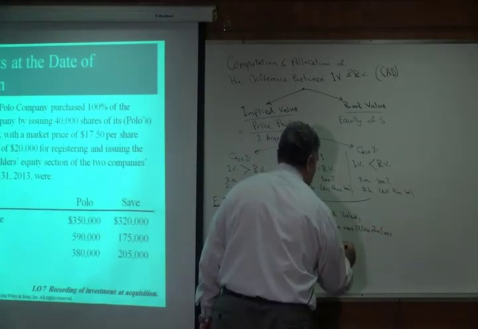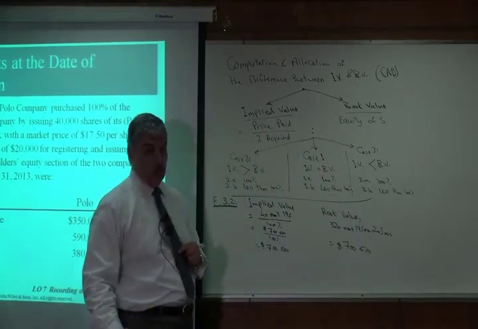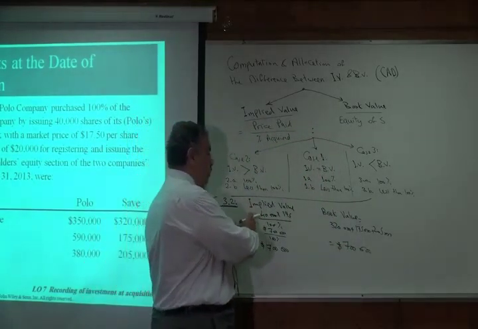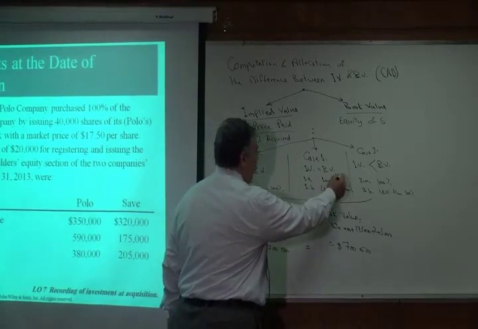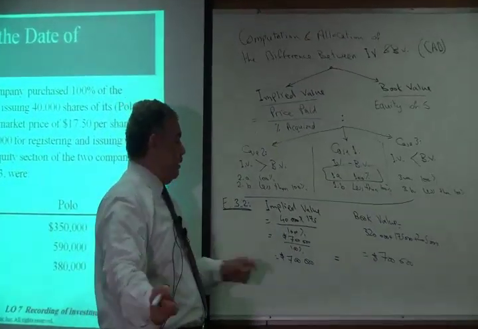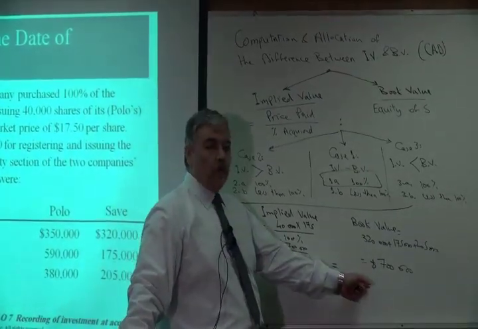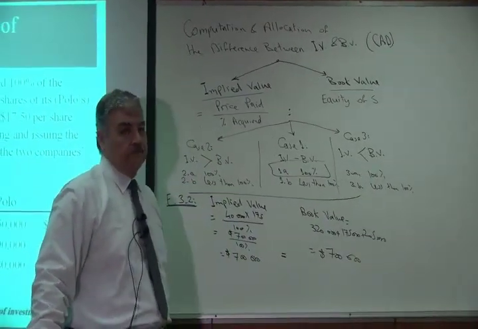So this equals $700,000. So the implied value equals the book value. So we are in case 1A. We are in case 1A because the implied equals the book value and the ownership is 100%.